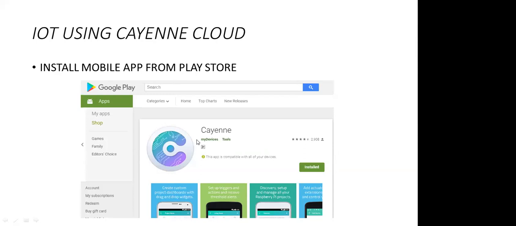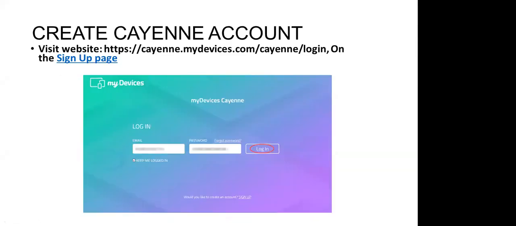We can do that in Remote XY too, but in Sane Cloud you need some programming knowledge, which is embedded C programming that we are going to use in the Arduino. A little bit of knowledge is required. So kindly take a notepad with you and note down all the steps that I'm going to tell you right now. You can also install the Sane.my device app, and you will be able to monitor and control appliances with the help of that app. So now let's get started. How can you do it?